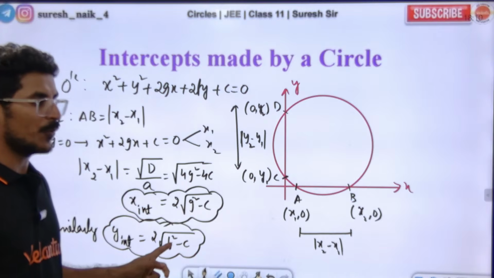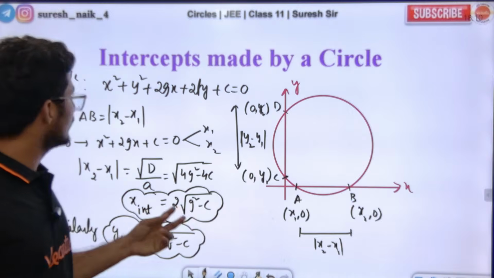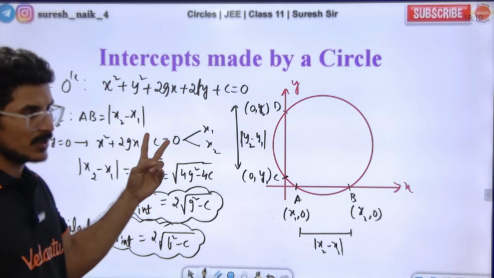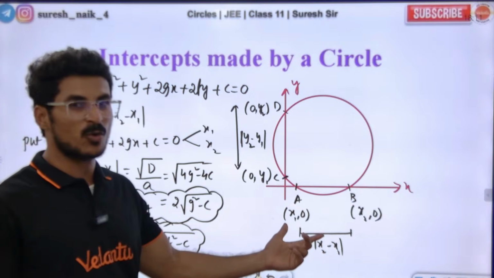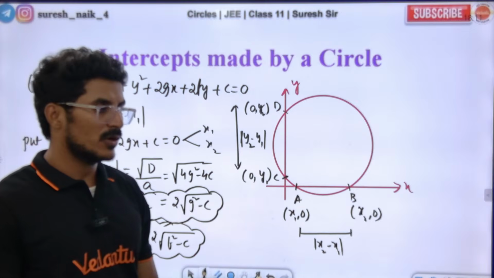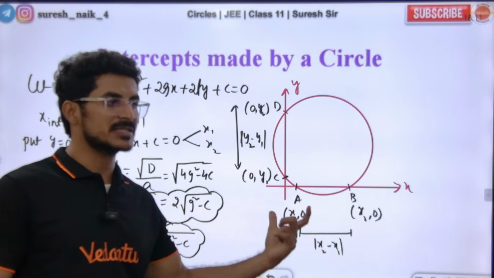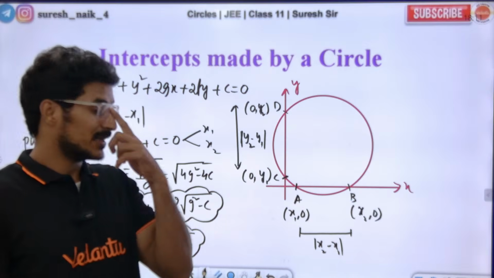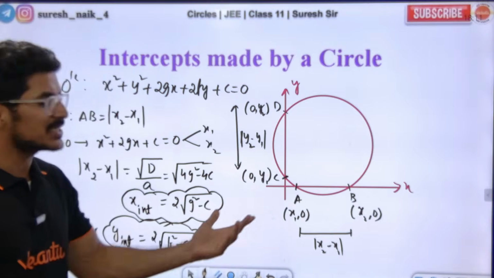If you prove the y-intercept, a modulus will come because of the root, because we are taking the difference x2 minus x1. Distance cannot be negative, so we should not just write x2 minus x1, since we don't know what x1 and x2 are. Whenever you take modulus, it means we are taking the absolute value, because distance can't be negative.